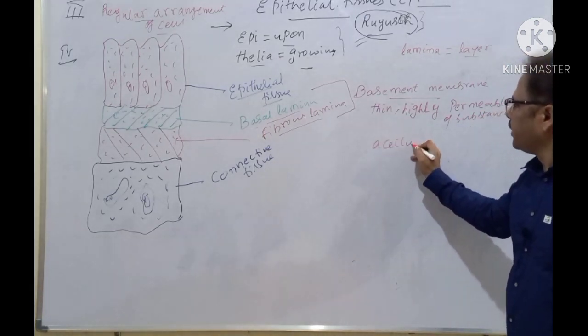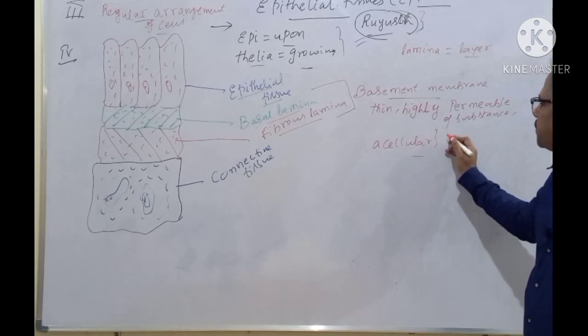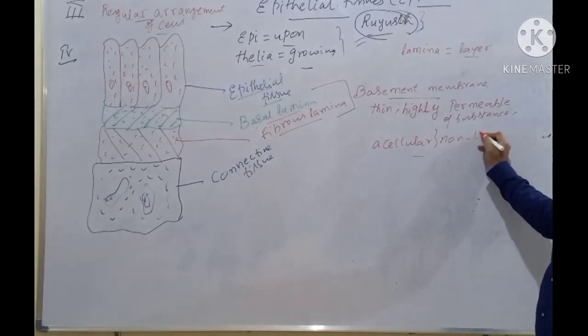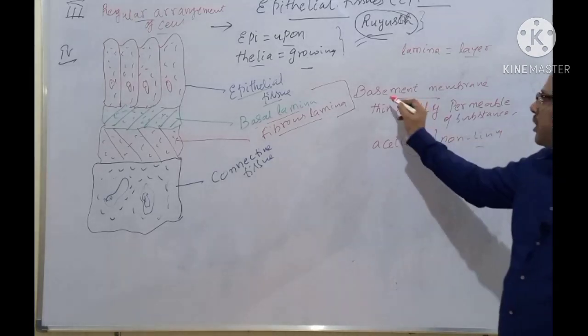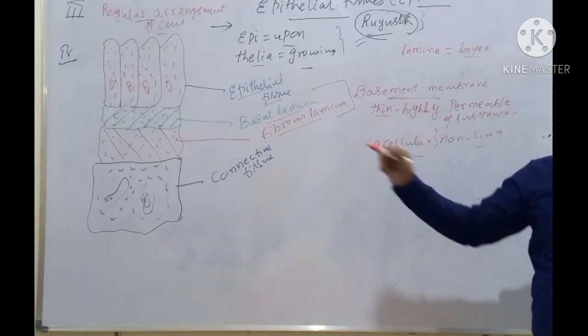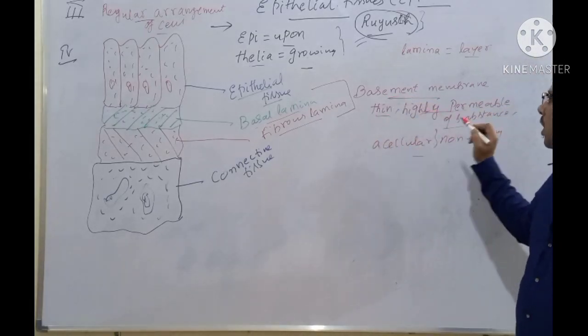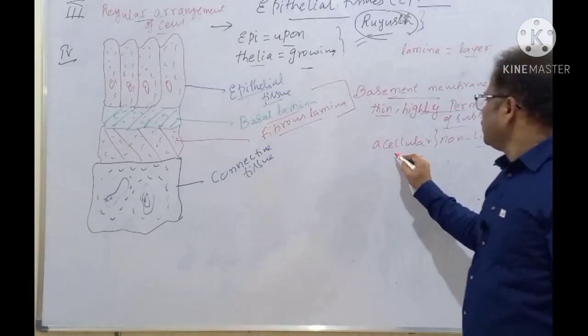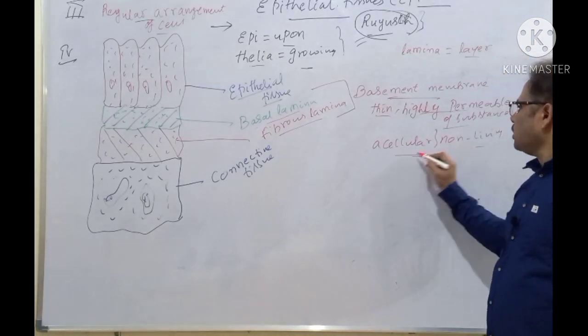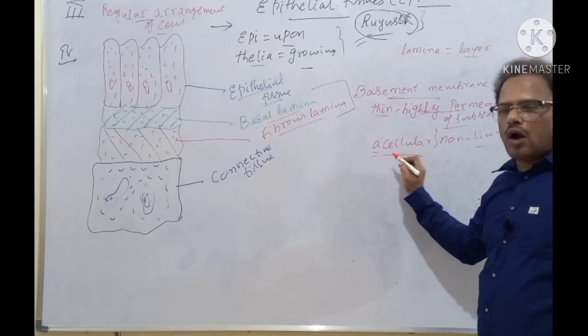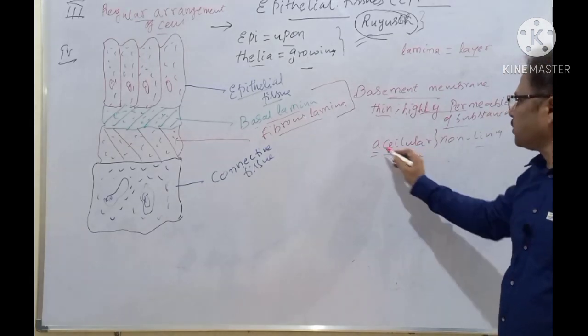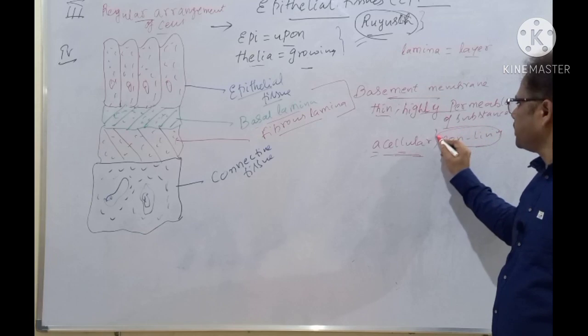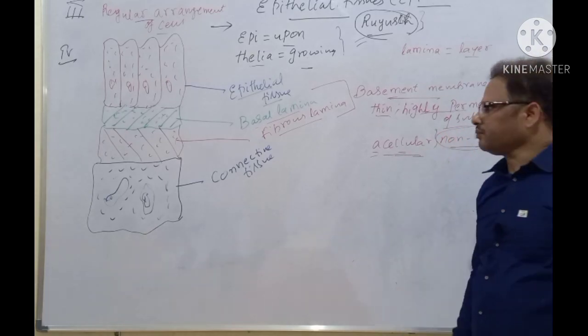Acellular does not have any cells, and that's why it is non-living. How is the basement membrane? It is very thin, highly permeable to substances, and acellular, which means non-living. There are no cells. A means without, and cellular means cells, so without cells, and there is no metabolism. That is why it's called a non-living layer.